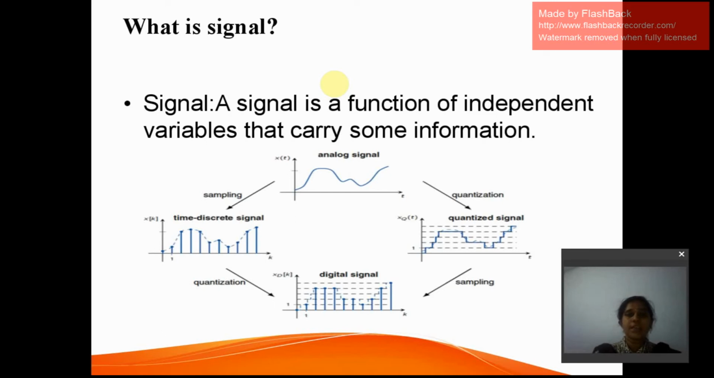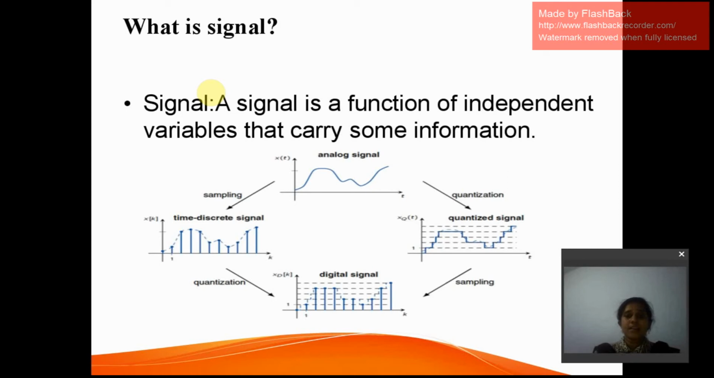An analog signal is continuous in time as well as continuous in amplitude. What is a discrete signal? A discrete signal is also a form of analog signal, but the time is discretized here while the amplitude is continuous. Coming to the digital signal, both amplitude as well as time are discretized. I will repeat again: analog signal is continuous in time and continuous in amplitude. Discrete signal is discretized in time but continuous in amplitude. Digital signal is discretized in both amplitude as well as time.